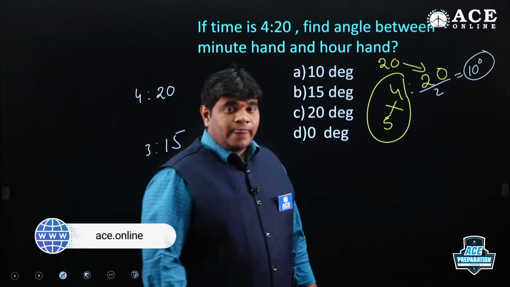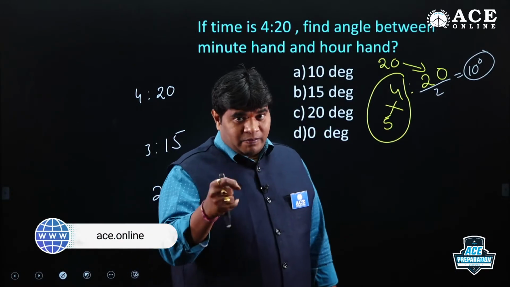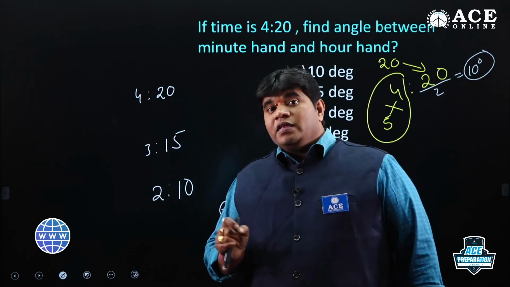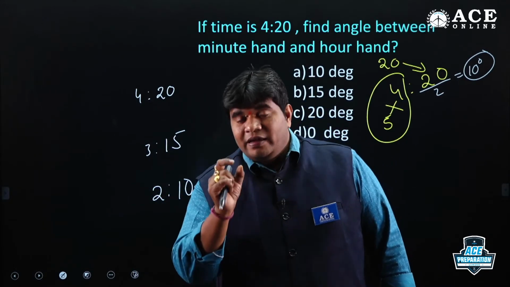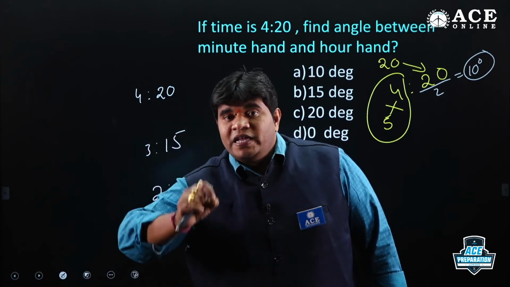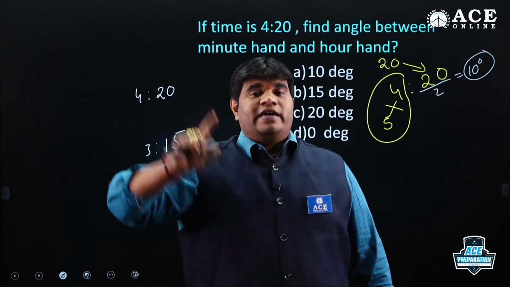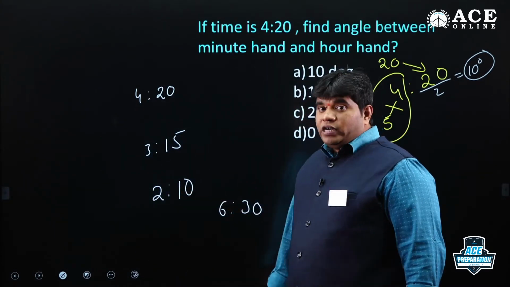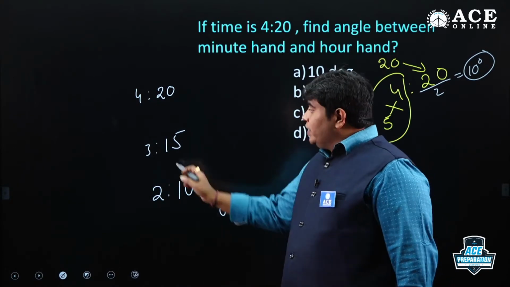Completed, friends. For understanding, once again: hours are always multiplied by 5. If the multiplication result is equal to the minutes, then simply the answer, the angle, is half of the minutes. Completed. Now, who can tell me 3:15? Koti, Banu, Vinod, tell me 3:15.